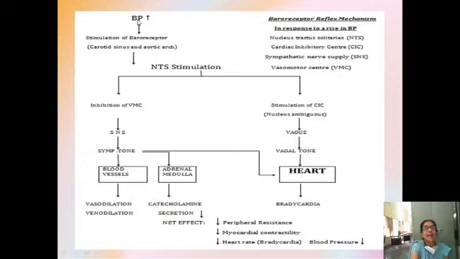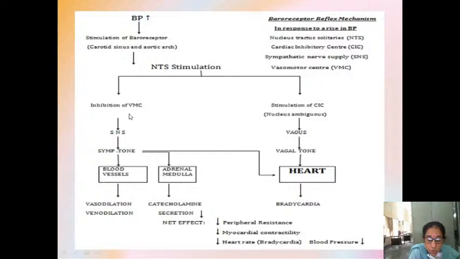When they are stretching, your nucleus tractus solitarius, which is also in the medulla, is also getting stimulated. When that gets stimulated, what should it do? It should inhibit your vasomotor center. Immediately the nucleus tractus solitarius will inhibit the vasomotor center.